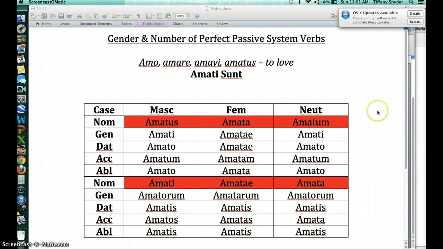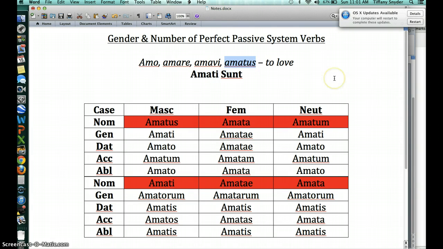So first thing is I want to tell you how this fourth principal part functions. If you look at it, amatus there, it's pretty deceiving. Amatus really means this whole chart. Amatus, the fourth principal part, could take on any of these 30 forms right here because it functions as a first, second declension adjective.